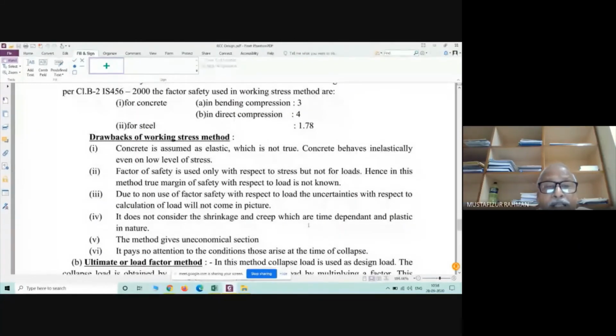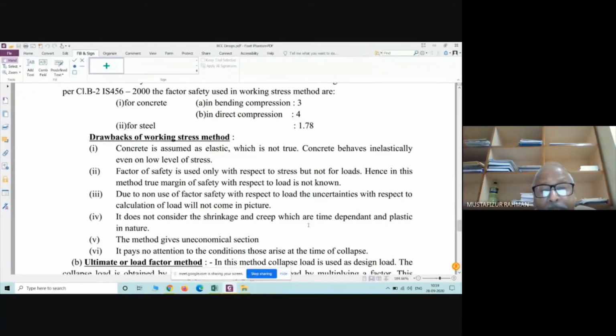This is important. Concrete is assumed as elastic. Concrete is not at all elastic. Factor of safety is used only with respect to stress, but not with respect to load. So we do not know whether that particular load is coming or not. So this is the difference.